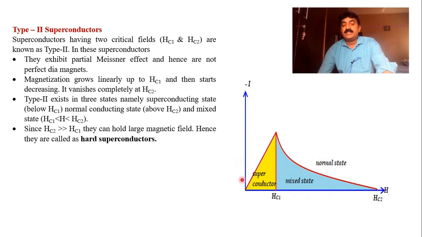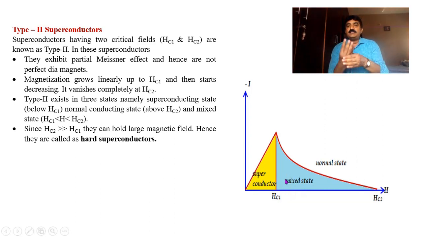And these superconductors exist in 3 states: superconducting state, normal state, and in between a mixed state also. Here they are partially superconductors, partially normal conductors. In fact, they allow magnetic lines partially to pass through. Therefore, you can say type 2 superconductors do not exhibit complete Meissner effect.